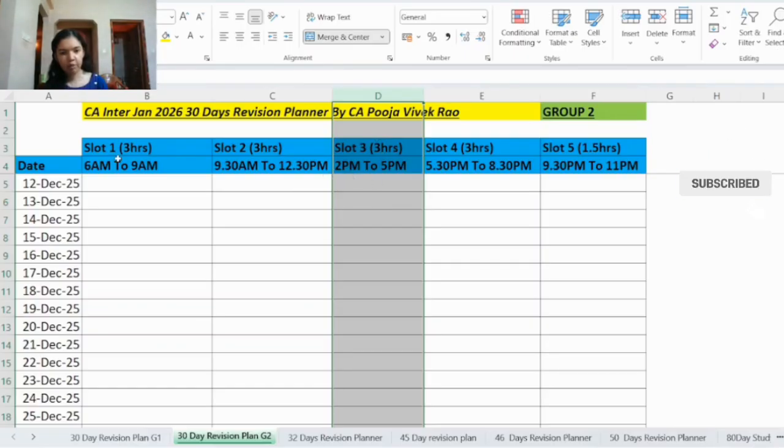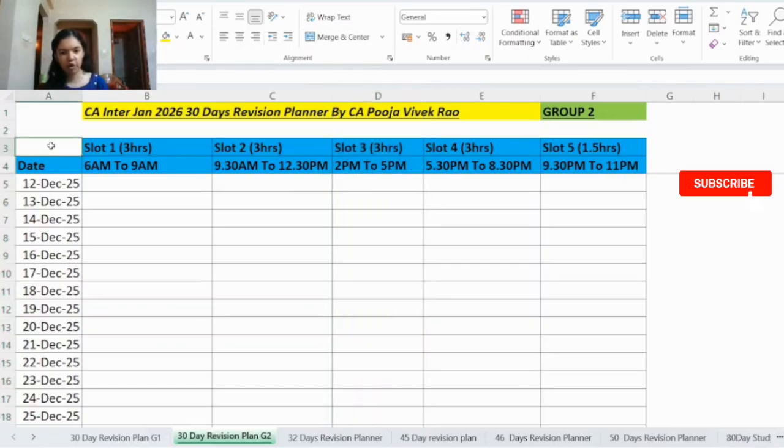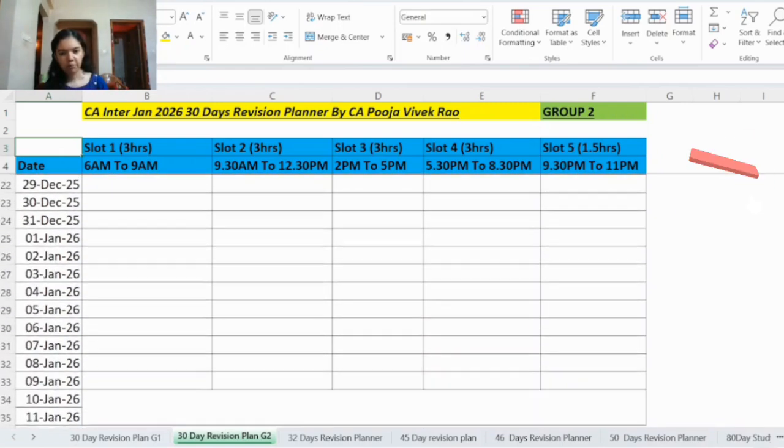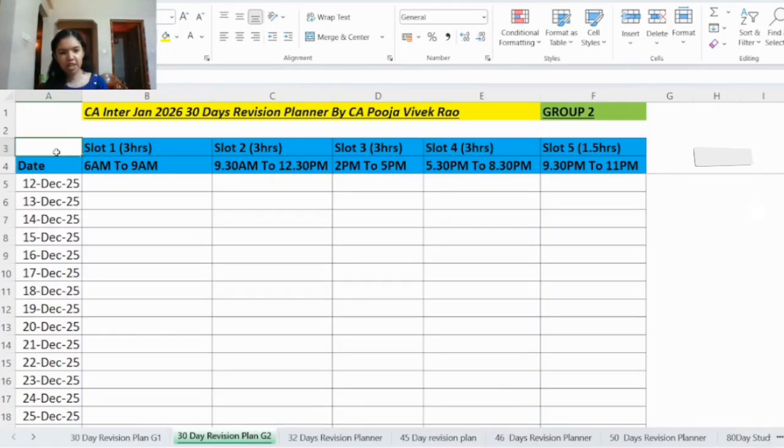And the third important point is it is very important to take care of your health during the study leave as well as the exam days. Hence, 6 to 7 hours you must keep for sleeping. Even during the exam days, do not compromise on your sleep because most of the times twisted questions will be asked in the exam. So if we have slept well, our mind will be fresh and we'll be able to solve those twisted questions well.